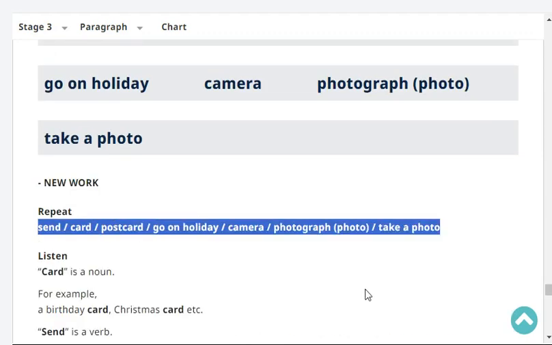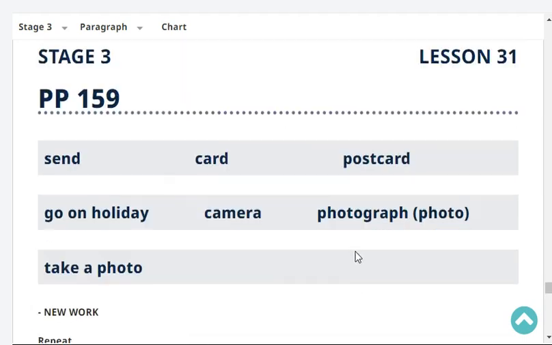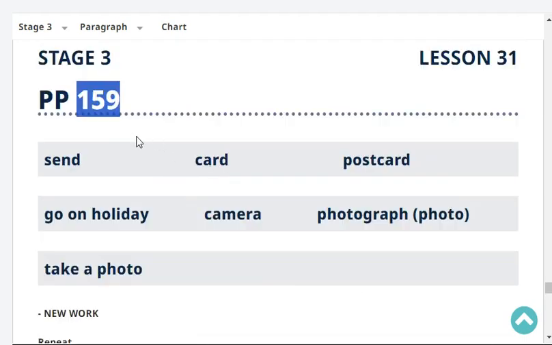Stand. Card. Postcard. Go on holiday. Camera.